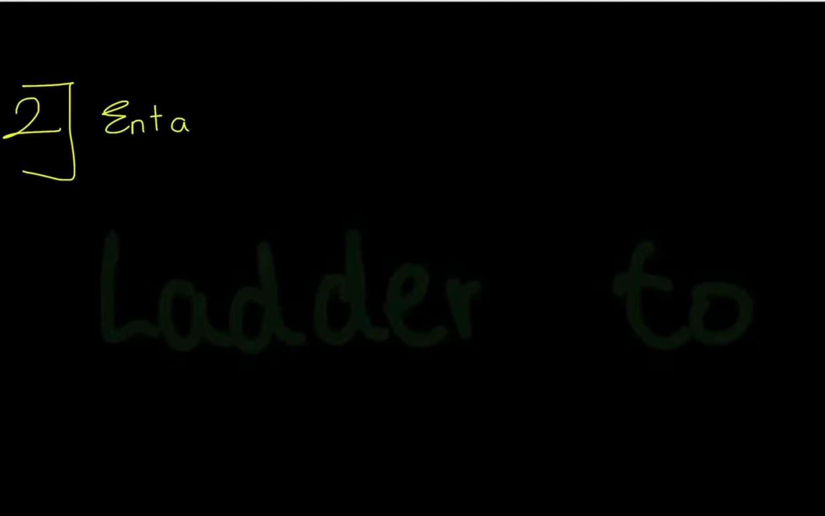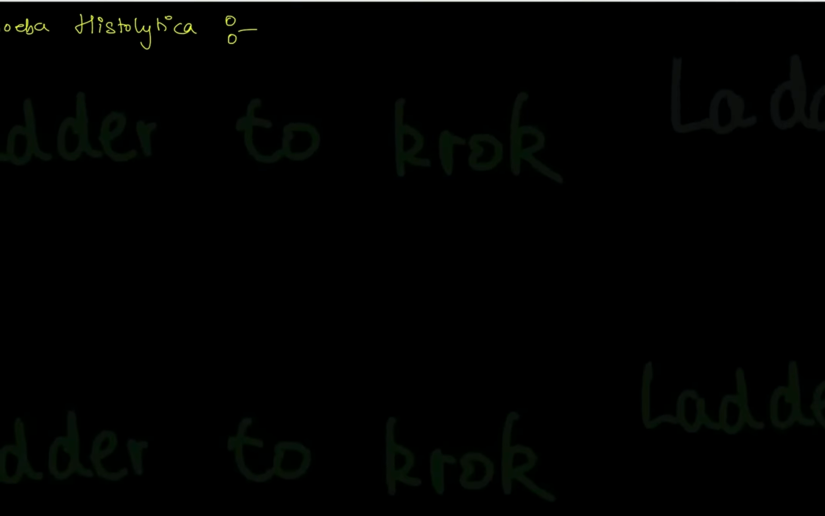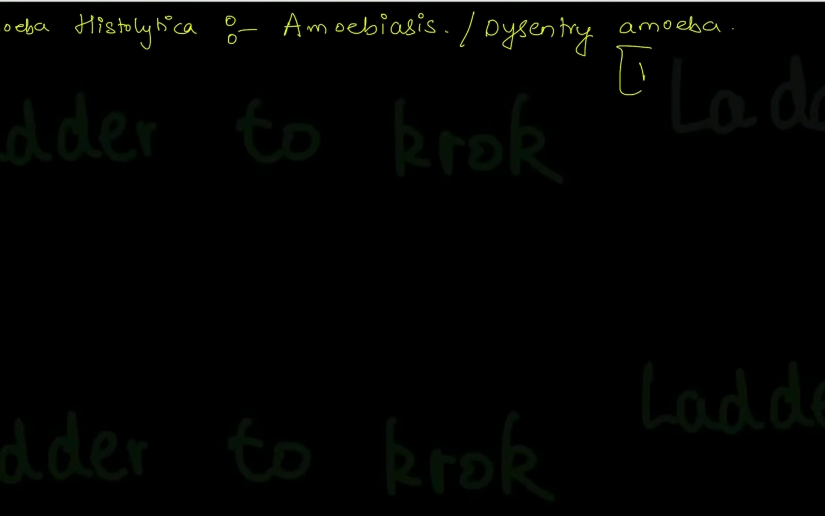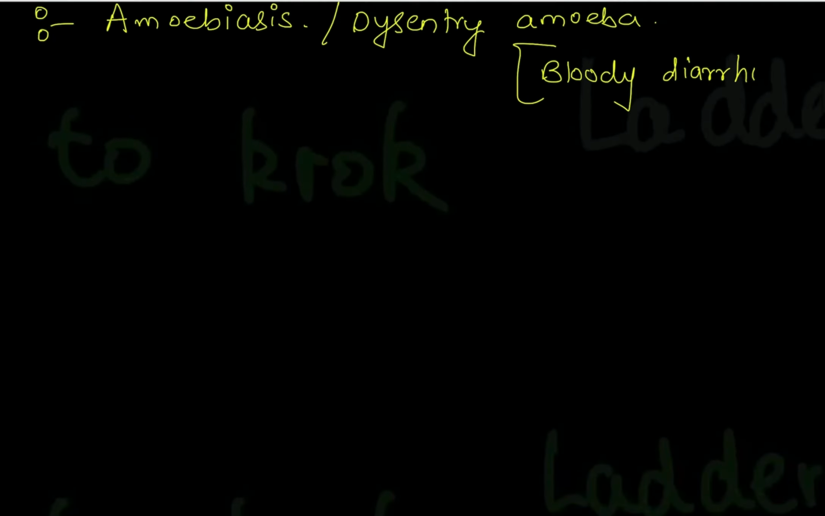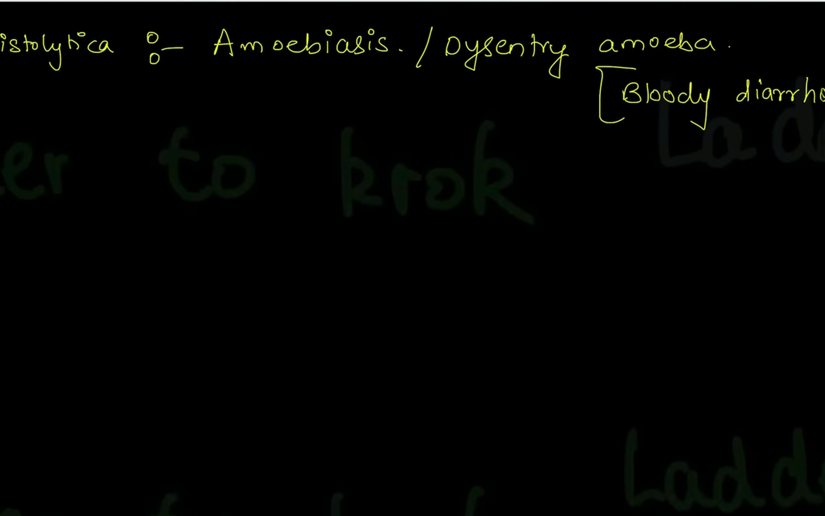The second protozoan is Entamoeba histolytica. This Entamoeba histolytica causes the disease amoebiasis. Very important, amoebiasis, or you can also call it dysentery amoeba. Dysentery, you can write it as diarrhea, but this amoebiasis, or this Entamoeba histolytica, causes a specific type of diarrhea, that is a bloody diarrhea. So if you see bloody diarrhea in the question, then probably they are talking about Entamoeba histolytica, that is amoebiasis.